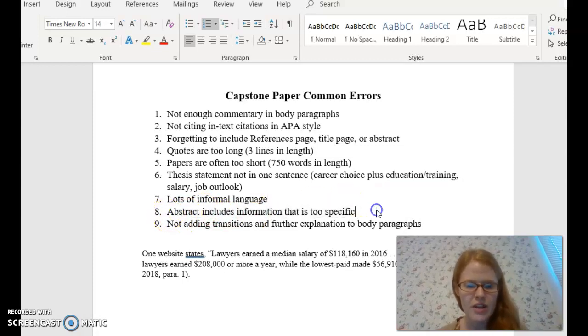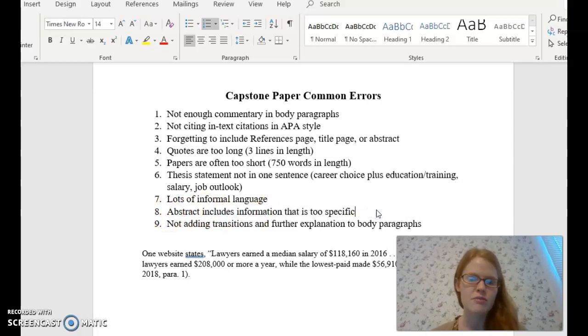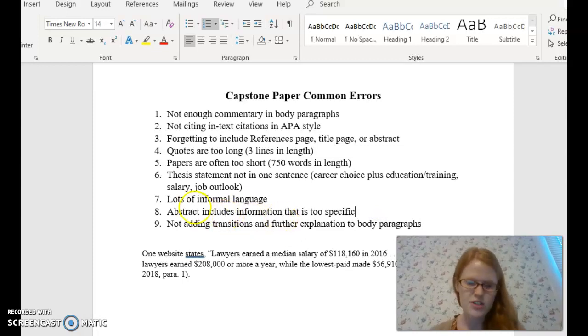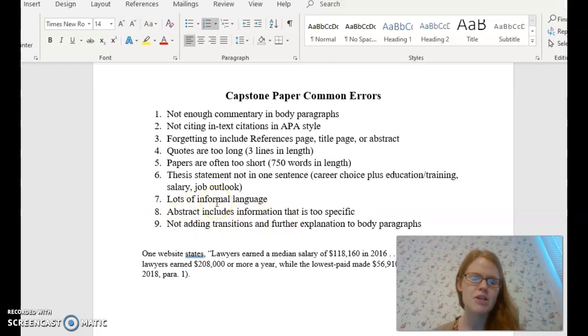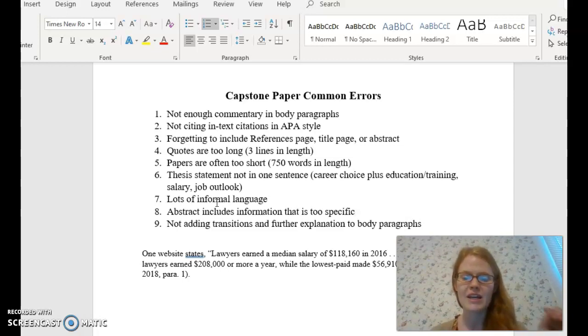Another common error that I see is that the abstract includes information that is too specific. So make sure that you include your overall career choice and generalized information about the career, but do not include specific numbers, okay?